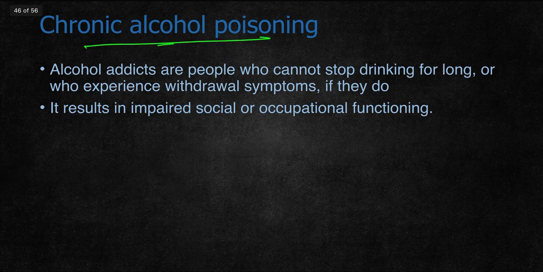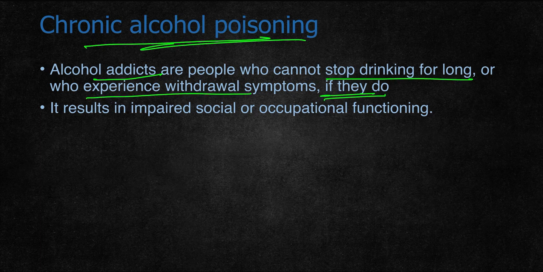Coming to chronic alcoholic poisoning, this occurs in the person consuming a small amount of alcohol for a longer duration. Usually multi-organ failure occurs. Alcoholic addicts are the people who cannot stop drinking for long or who experience withdrawal symptoms if they do. So the chronic alcoholics include chronic addicts and alcoholics. It results in impaired social and occupational functioning.